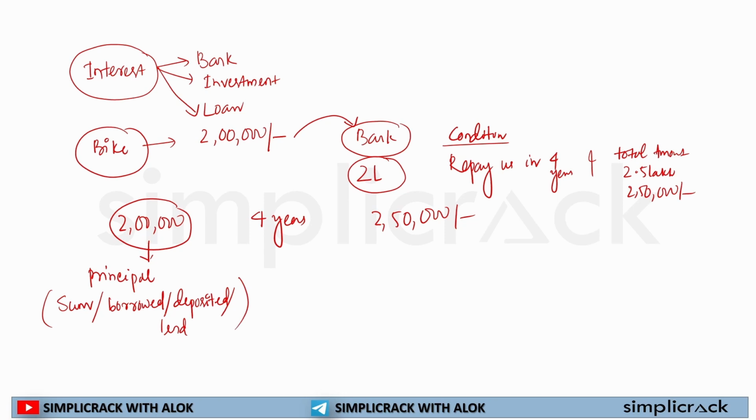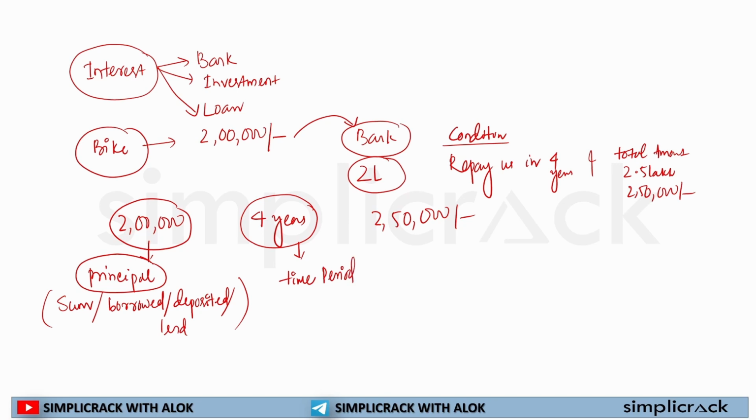All these terms mean the principal. So the principal is written in these forms: the sum of money, the money borrowed from the bank, the money deposited with the bank, or the money lent to someone else. That is known as the principal. Now the second thing: there is a time associated with it. In each and every question there will be a time period.